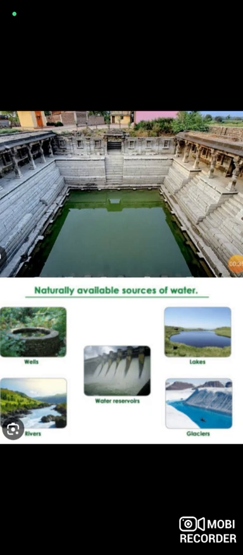The flowing water of rivers can also be used to produce electricity by constructing dams in them. This is called hydroenergy. Step wells. Step wells are wells or ponds from which the water can be reached by descending a set of steps. They may be covered and protected. Step wells are constructed for storage and irrigation.